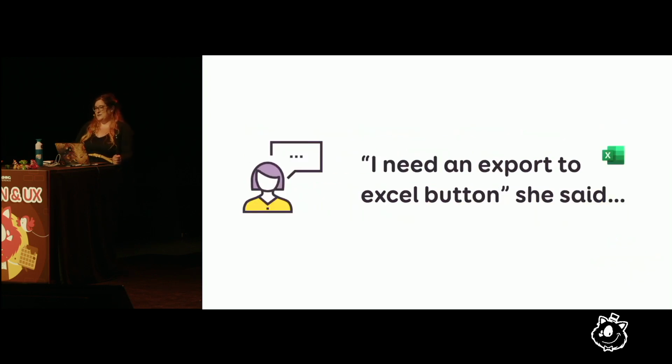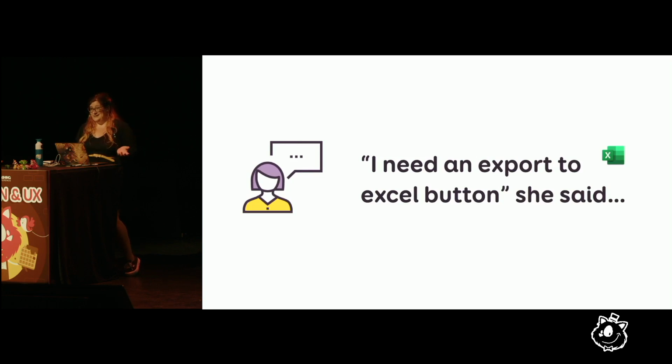So I had that user where we were looking at one page with a giant table, and she said, I need to export this to Excel. I need an export to Excel button. Who hasn't heard export to Excel in the last month? You're lucky. I hear it almost every day. So I was like, OK, but today you don't have an export to Excel button, so can you show me how you do that? She shares the screen, copies the whole thing into Excel, and then in Excel she goes into filters and removes everything that is not active. So I'm like, interesting, what are you doing? And she said, yeah, I don't care about inactive operations, I just want the active ones.